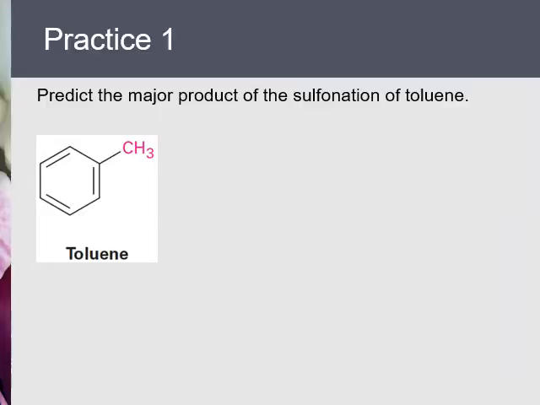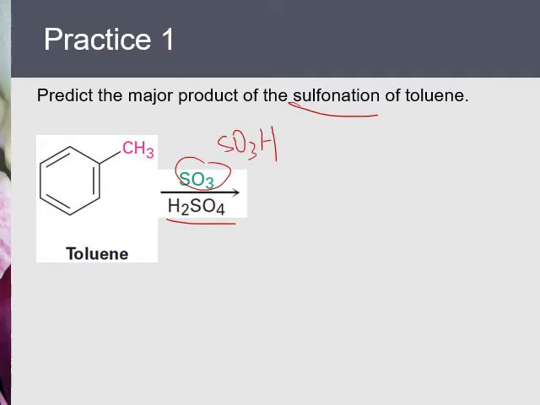Practice. Predict the major product of sulfonation of toluene. Now you should remember from the last section that sulfonation means you combine SO3 with sulfuric acid, and the sulfuric acid is a catalyst which will protonate SO3 to become SO3H plus. Then benzene attacks, followed by elimination. So the net effect is a hydrogen on the ring is replaced by SO3H. That's called the sulfonation reaction.